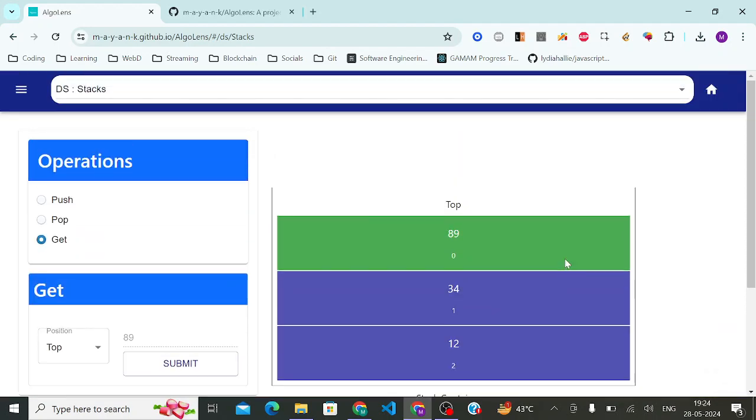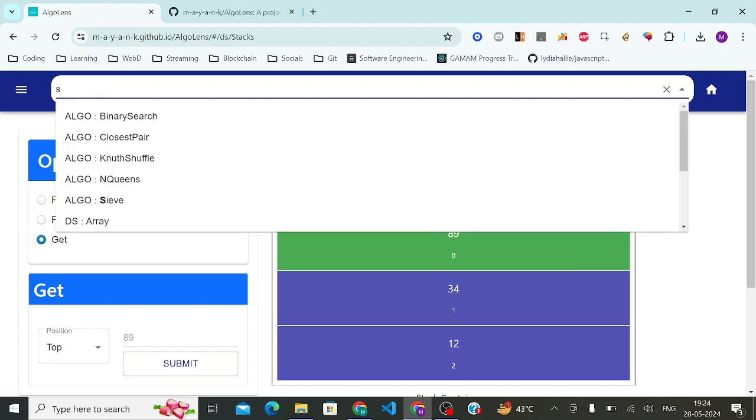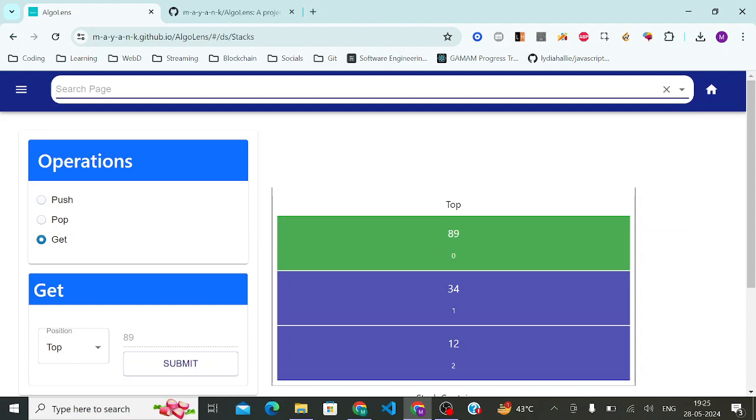Even if you do it for a large stack, although it will take a lot of time to build a large stack, you get the idea. For illustration purposes and for educational purposes, this is a good platform in my opinion. This is what I wanted to build kind of. Then I can show you one more, I guess. Then that would be the last one.